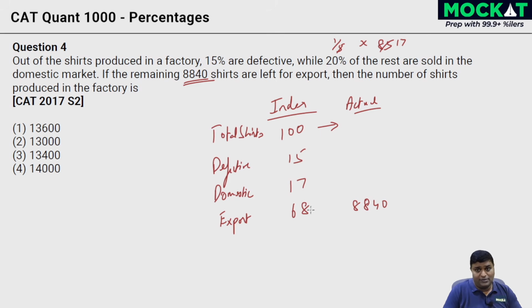You can do that. Let me teach you another one. Let's simplify this. Divide by 4, you get 17. Divide by 4, and you're going to get 2210. Dividing by 17, what are you going to get? 1 17 is 17, then 51, 3 17s are 51, and 0. So the ratio for exports is 1:130, meaning if 1 in the index corresponds to 130 in actual terms, then 100 over here corresponds to 130 times 100, which is 13,000, and option 2 becomes the answer here. No variables, a quick and simple approach.